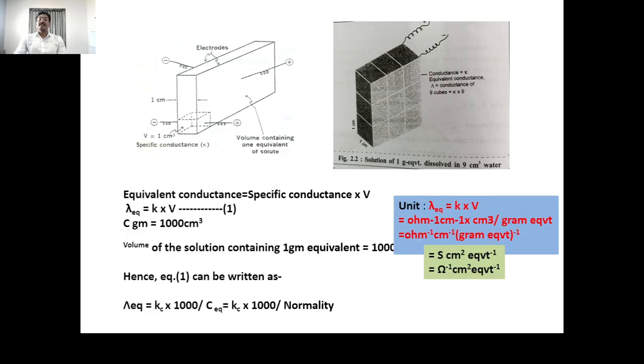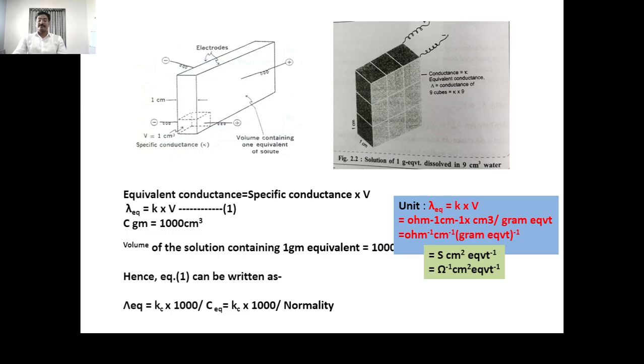See here, this is one type of vessel which has these two walls, and these two walls of the vessel are to be considered as the electrodes. One is cathode, another one is anode.